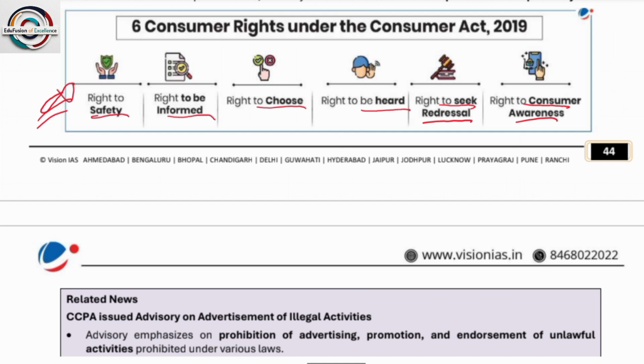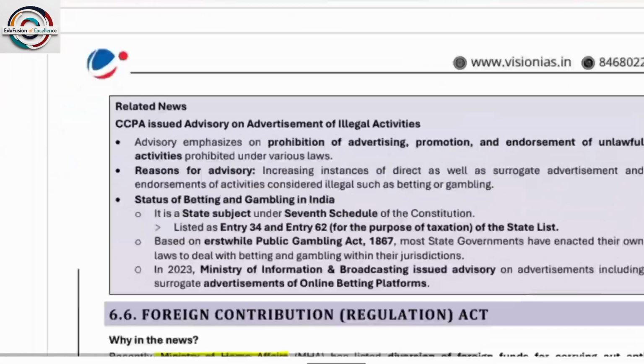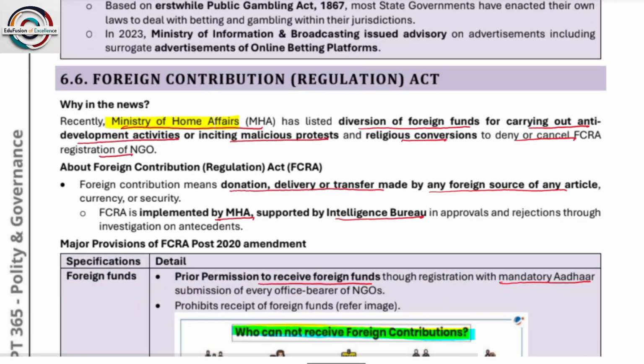Six consumer rights under the Consumer Act 2019. Please remember: right to safety, right to be informed, right to choose, right to be heard, right to seek redressal, and right to consumer awareness.